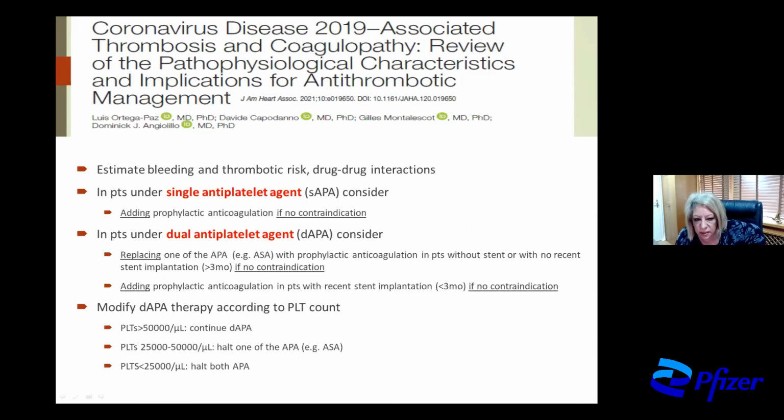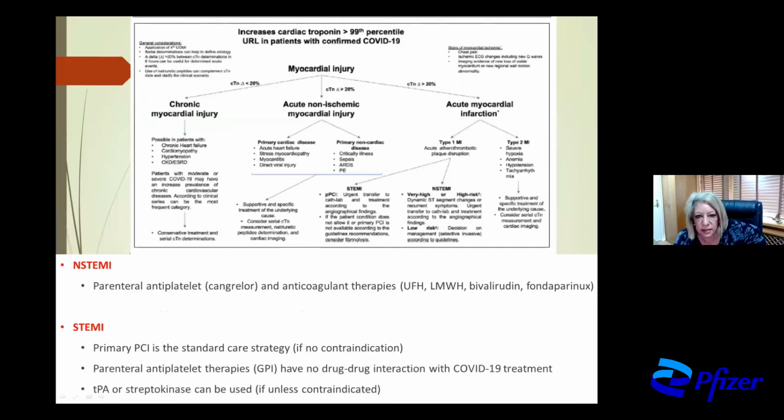If we have platelets more than 50,000, we continue the dual antiplatelet agents. If they are between 25 and 50,000, we have to halt one of the antiplatelets, and if they are below 25,000, we have to halt both the antiplatelet agents.